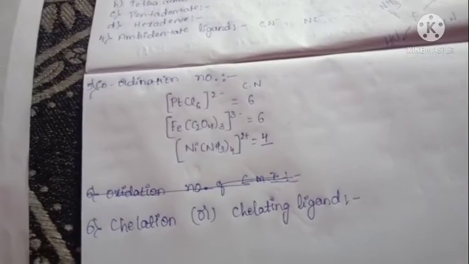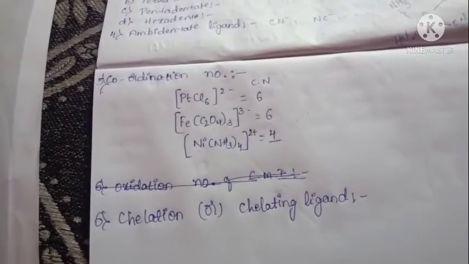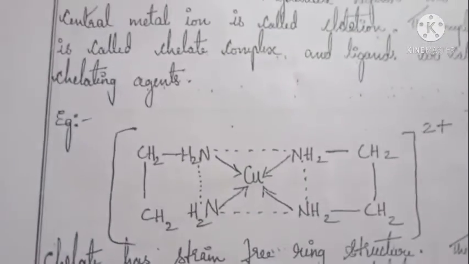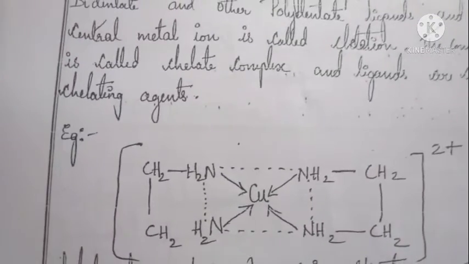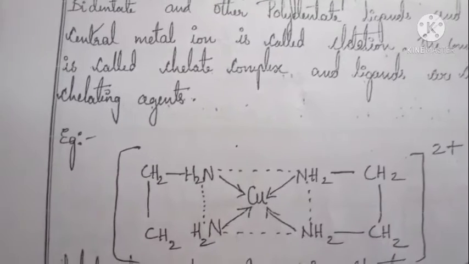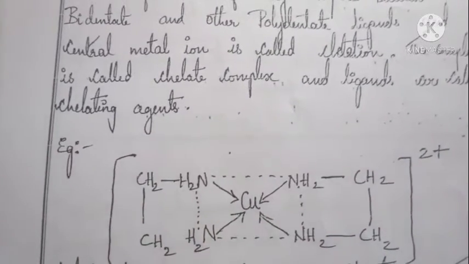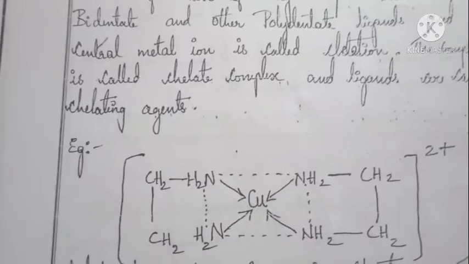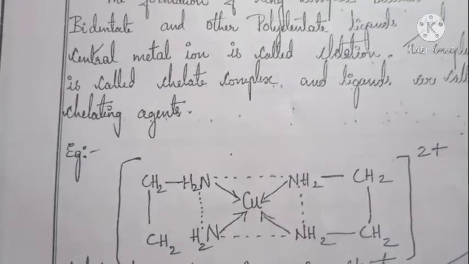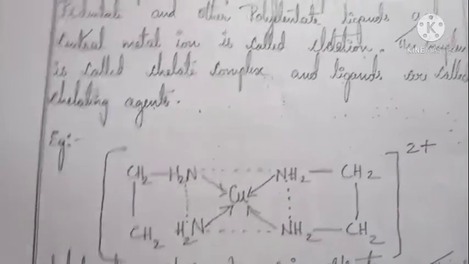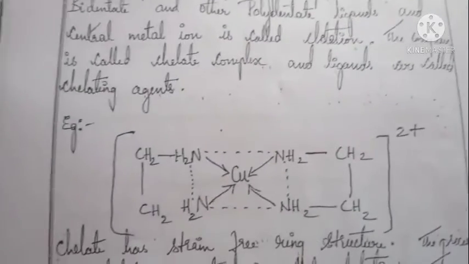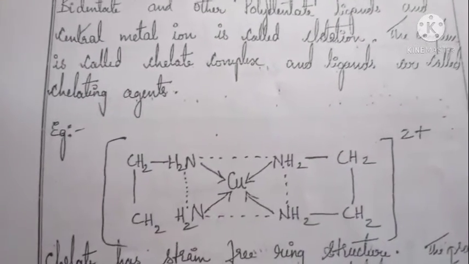These chelating ligands, the bidentate or polydentate ligands bonded with a central metal atom, form more stable complexes than the ordinary unidentate ligands. Got it? It means the chelating complexes are more stable than other complexes. Do you get it?